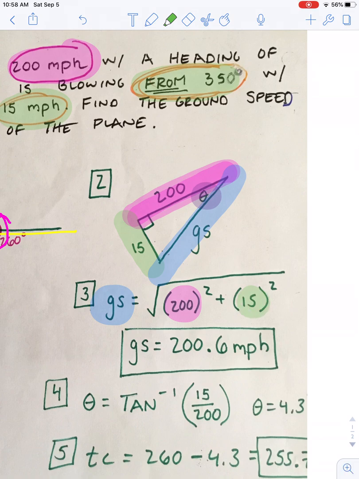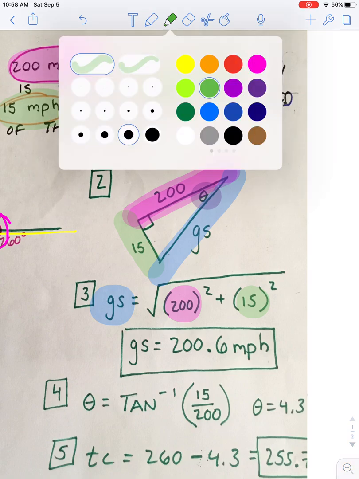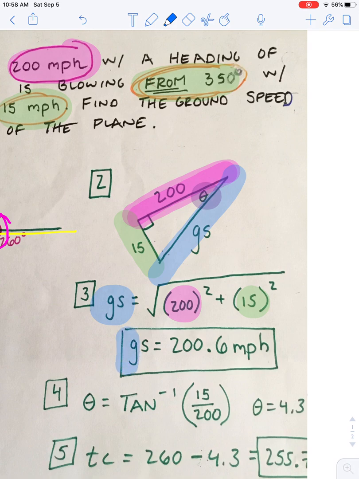So I'm going to go ahead and give you a moment to plug that into Desmos. And when you do that, you should end up with the ground speed being 200.6 miles per hour. So you can tell here your wind speed was so small that it hardly affected the airplane speed at all, with its original speed being 200.